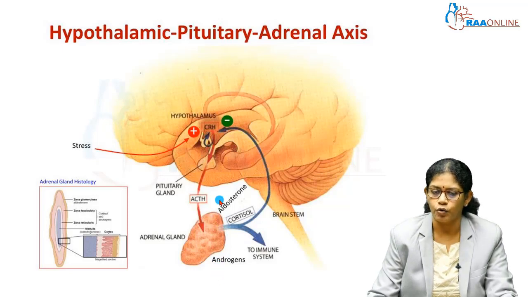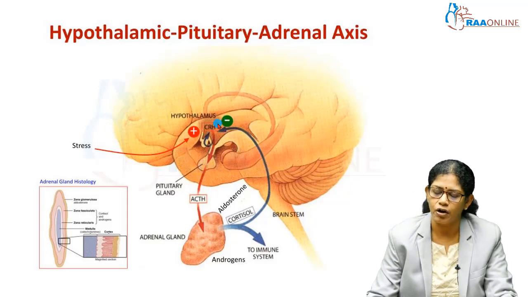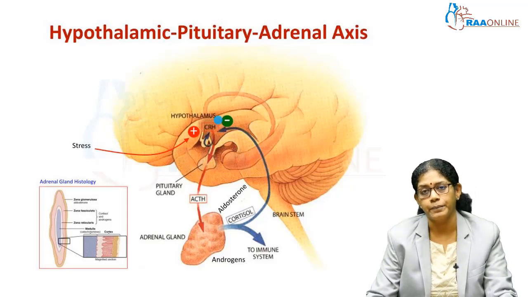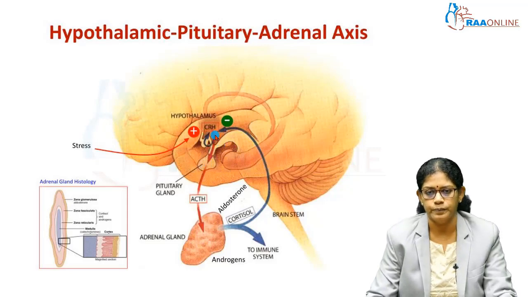These are under the control of the anterior pituitary. A hormone which is secreted from the anterior pituitary, that is adrenocorticotropic hormone, ACTH, controls this secretion. This ACTH is again controlled by CRH, corticotropin releasing hormone, or CRF, corticotropin releasing factor, which is secreted by the hypothalamus. So, this adrenal gland is under pituitary control, and this pituitary ACTH secretion is under hypothalamus control. So, this is a feedback mechanism which occurs in our body.